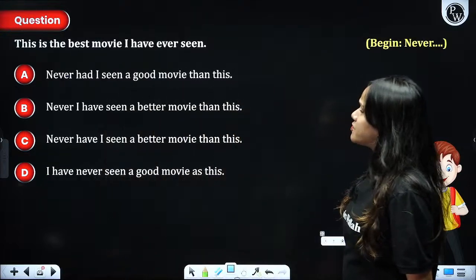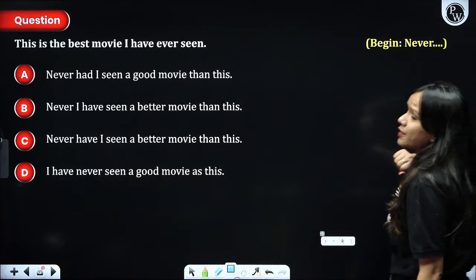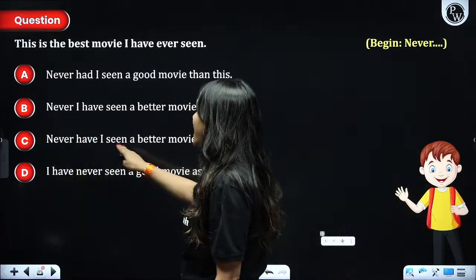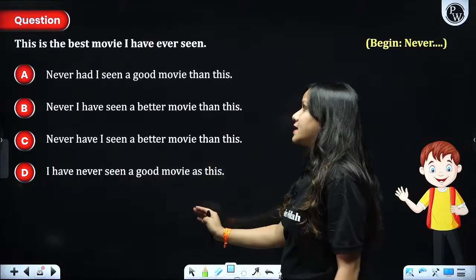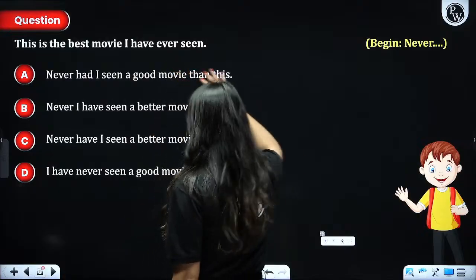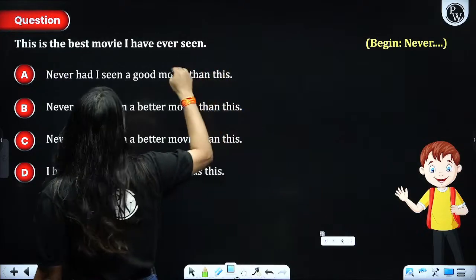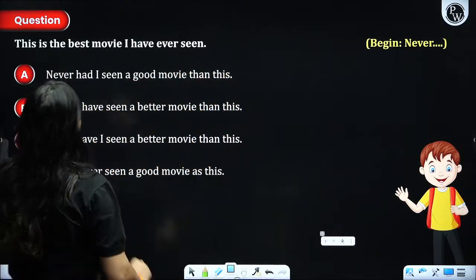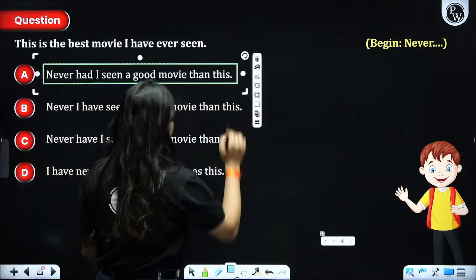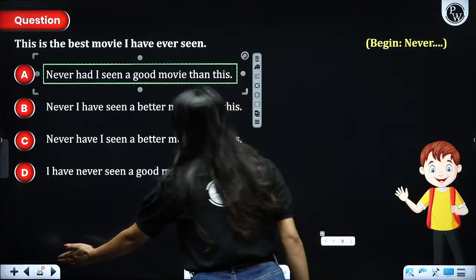Next, this is the best movie I have ever seen. Now you have to start with never. So never had I seen, never I have seen, never have I seen, I have never seen. Whenever you have this word never in the beginning, you are supposed to use the auxiliary and then the subject. So never had I seen a good movie. This is the most appropriate answer to our question.